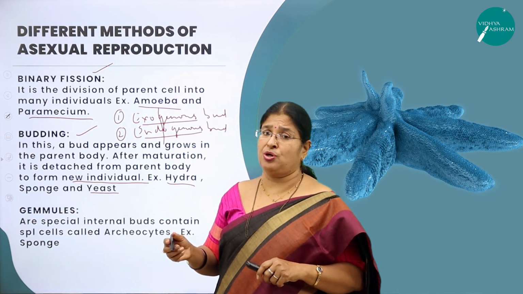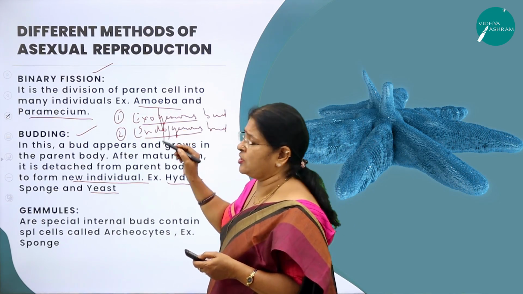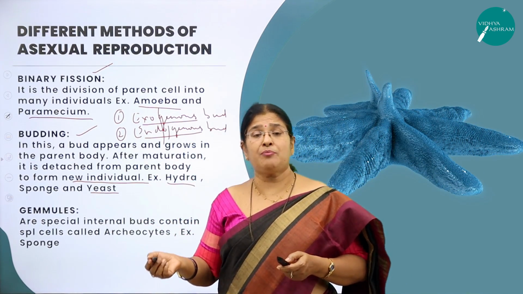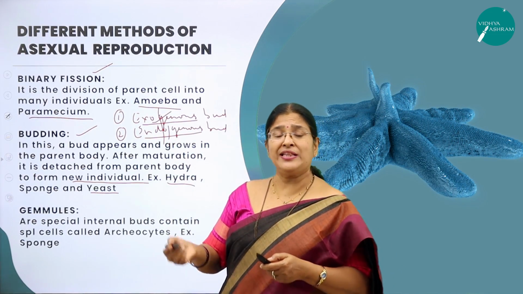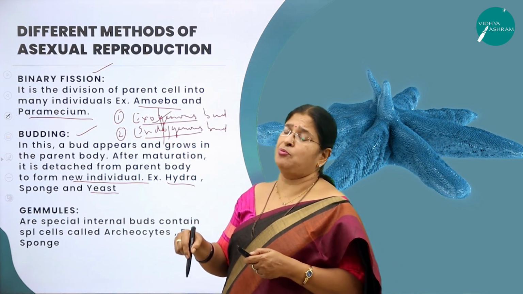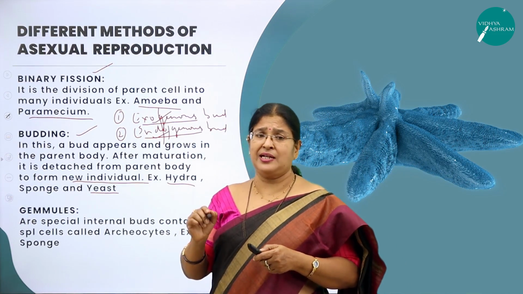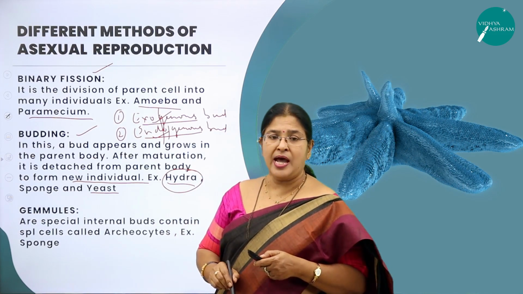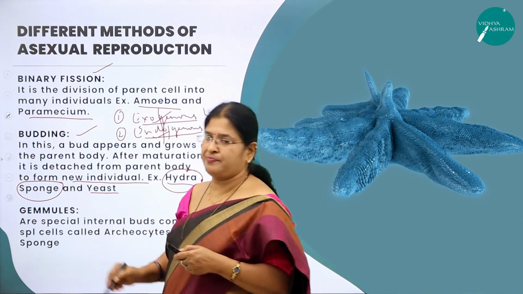What do you mean by exo? Outside. Endo means what? Inside. When the bud is formed outside the body of the parent, it is called exogenous. When the bud is formed inside the body of the parent, it is called endogenous. A classical example for exogenous bud is Hydra. And that for an endogenous bud is sponge.